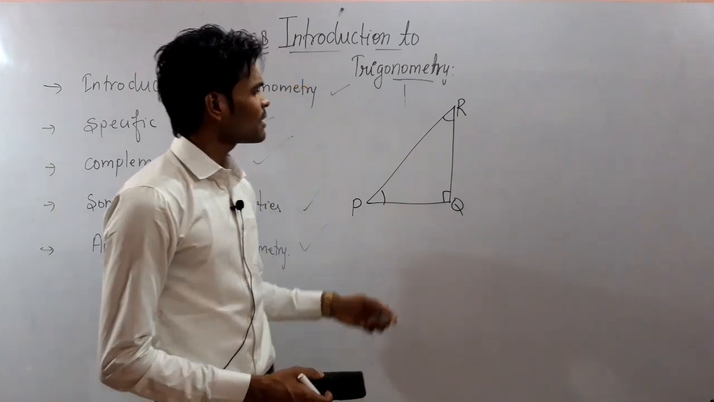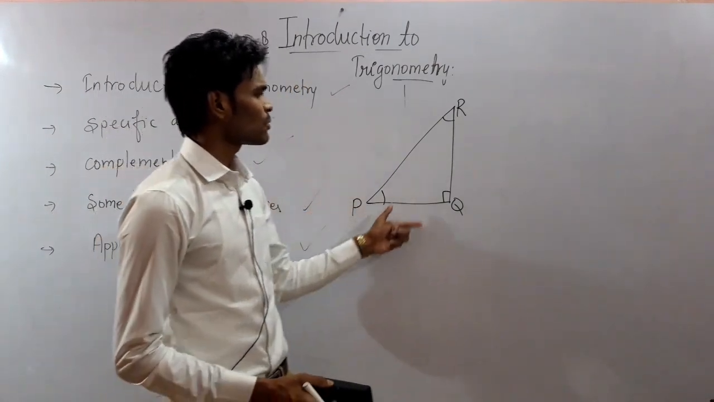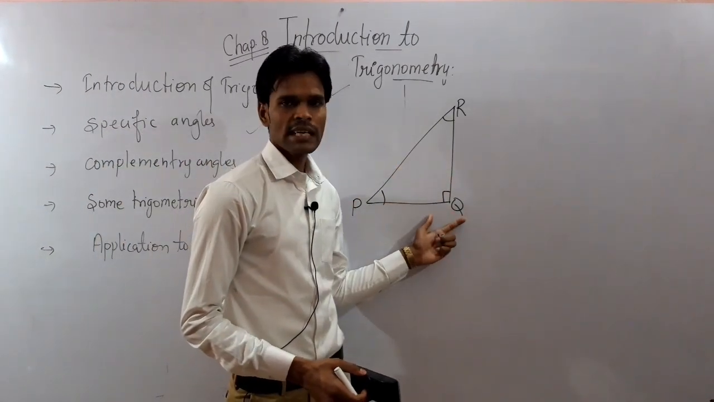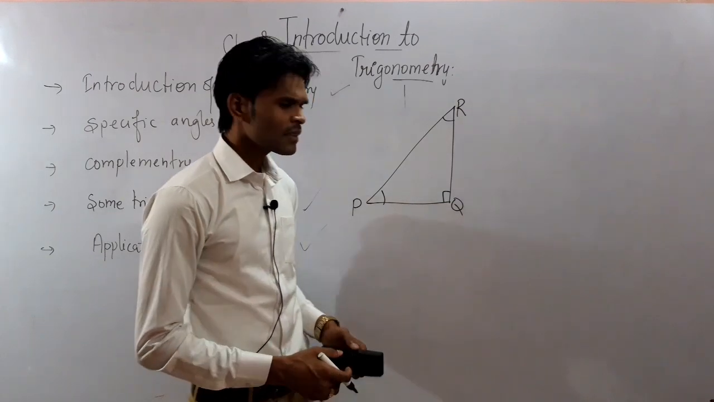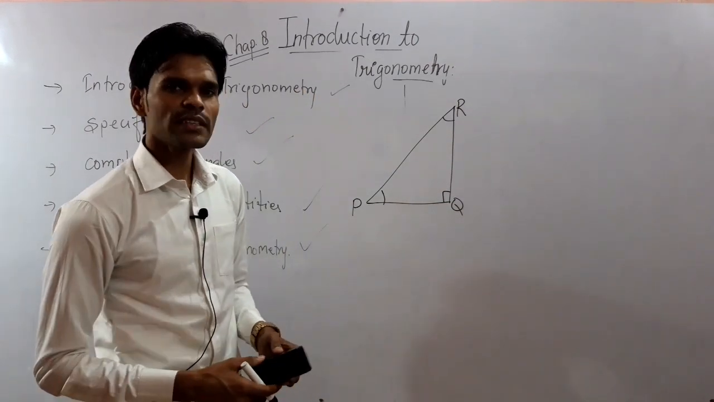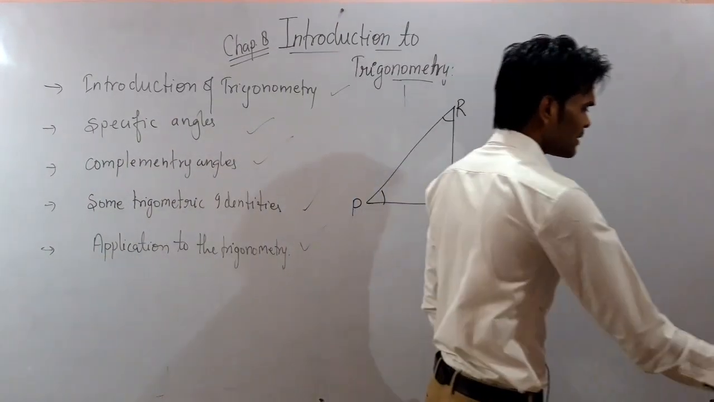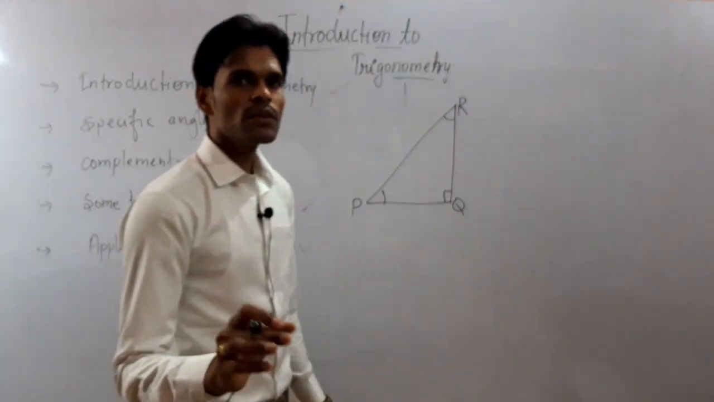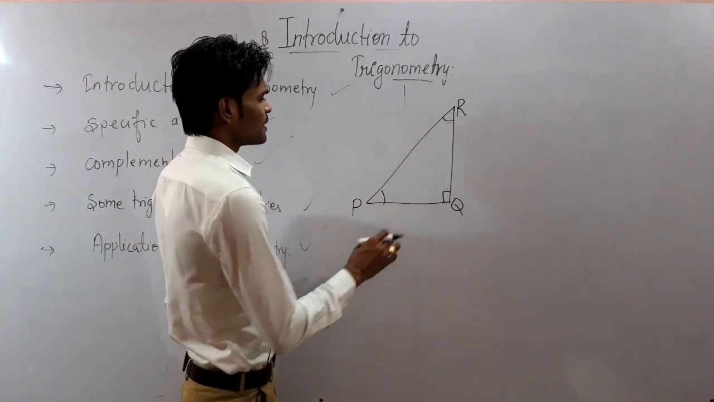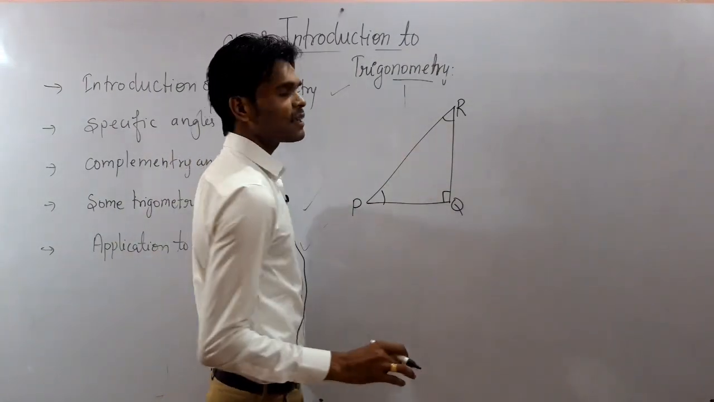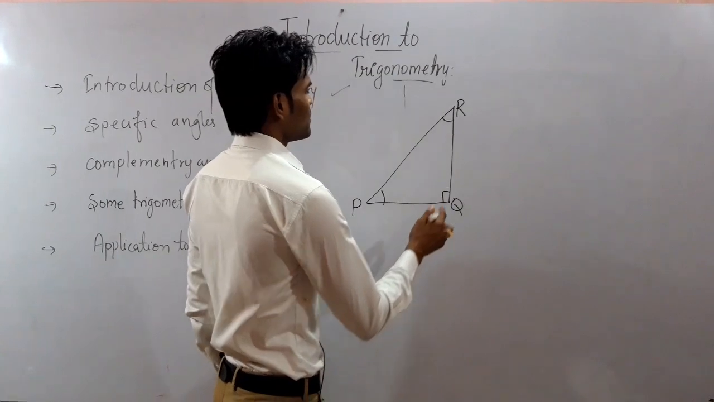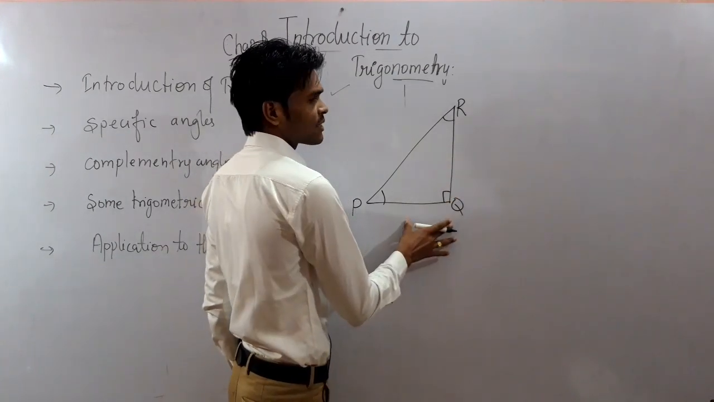Our study will be restricted to these acute angles and this right angle, and the remaining will be studied in further classes. So see here, if we have to find any of the sides, what will we do? Firstly we will see whether any of the sides is given or not.